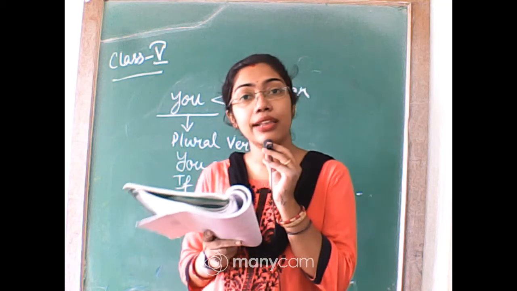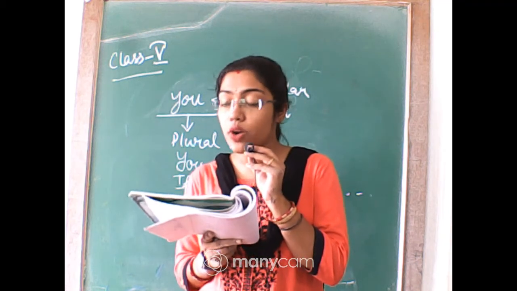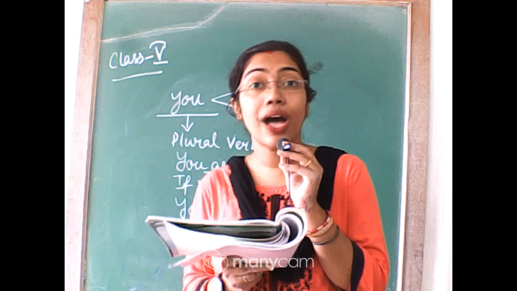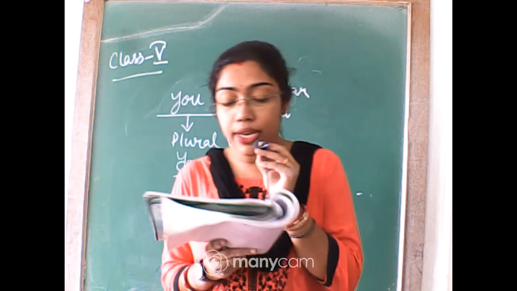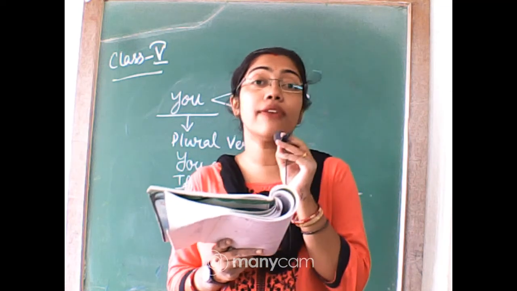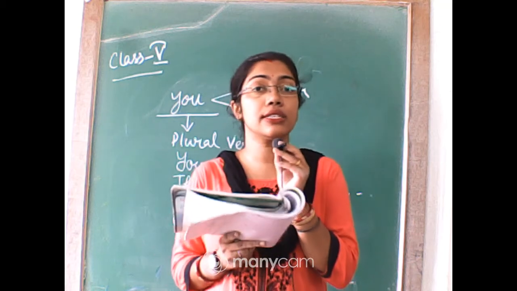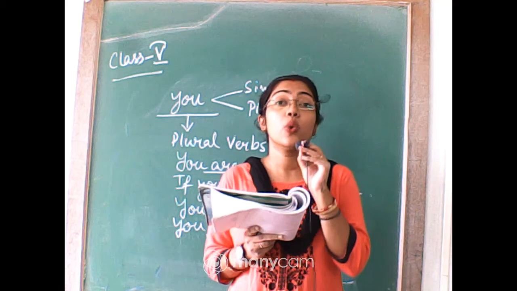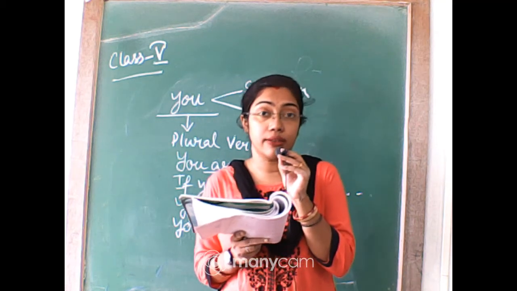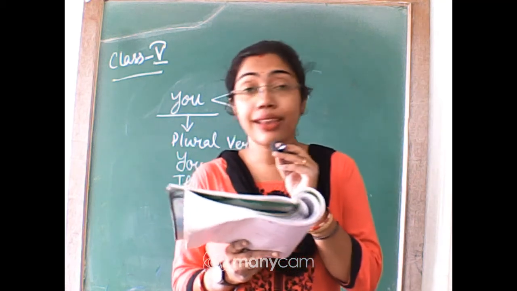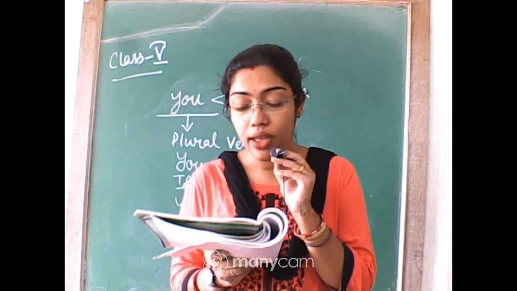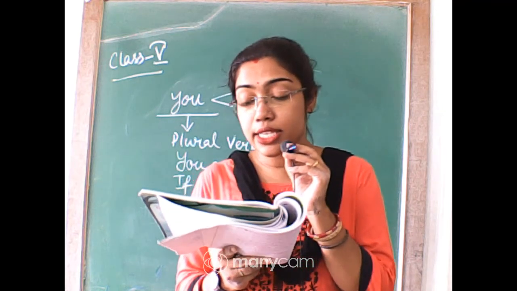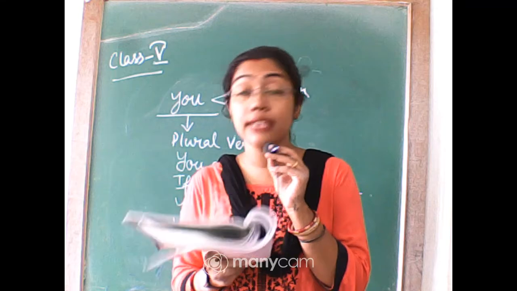The child was clever. Was, again a singular. But in the second sentence, the children. Now the children, this is plural. So when I'm talking about the children, I'm using were, W-E-R-E. The children were clever.